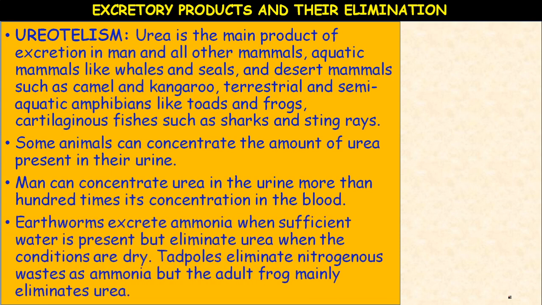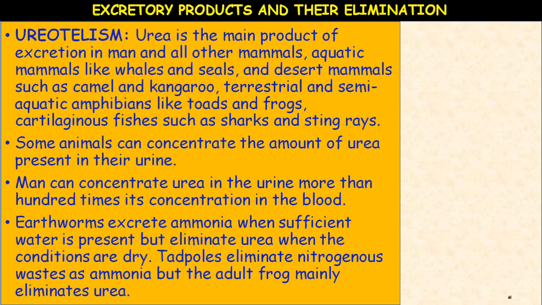So earthworms excrete ammonia when sufficient water is present, but eliminate urea when the conditions are dry. So interesting thing. Actually, earthworms, annelids, they are ammonotelic when the conditions are favorable, wet soil conditions. But in summer, the conditions are dry, they convert into ureotelic.